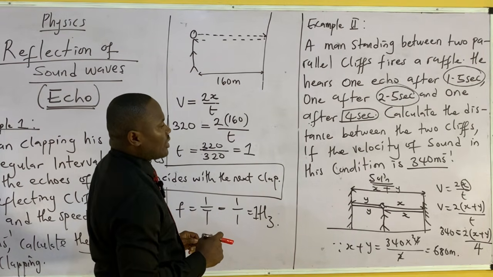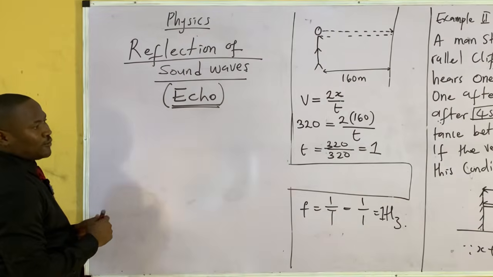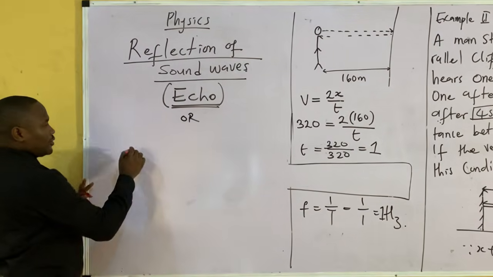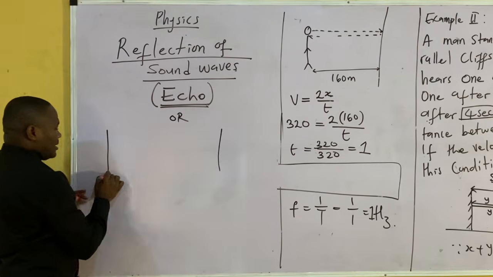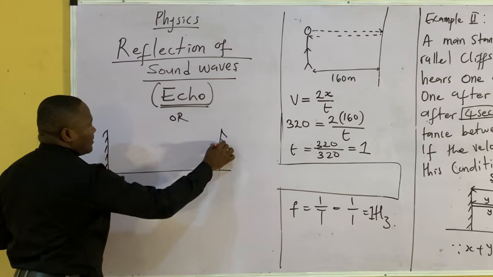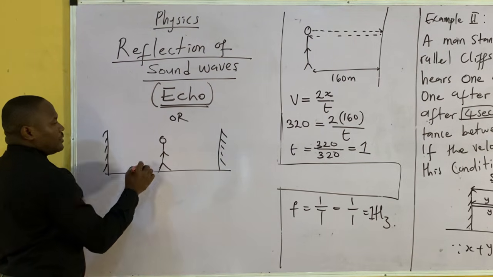I can solve it in another manner. Just watch how I could solve it without using this procedure. This is another alternative way to solve it. Remember, these are the cliffs, and this is the man standing who fired the rifle.